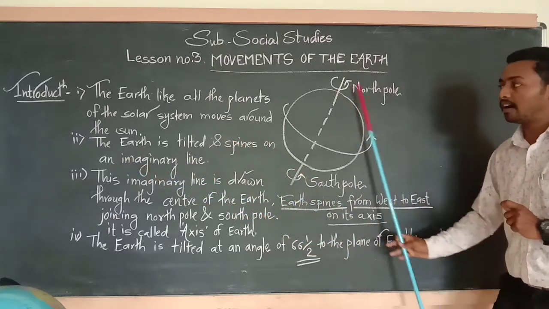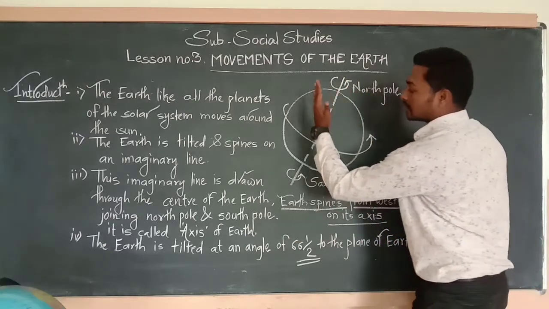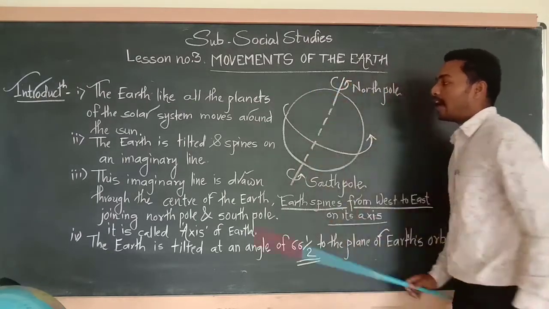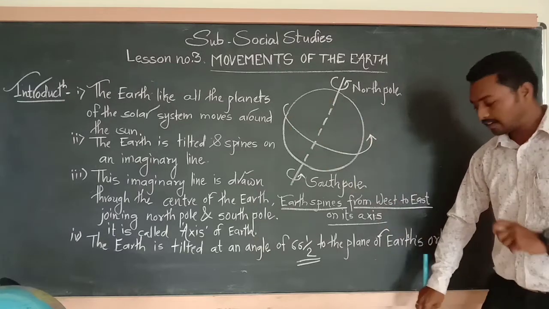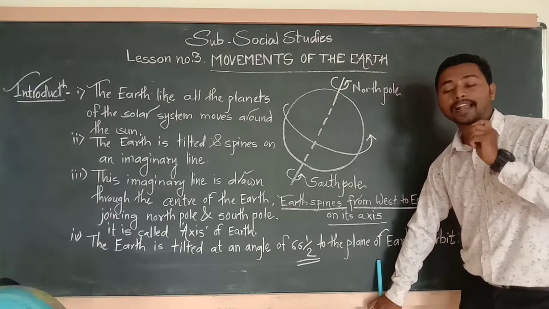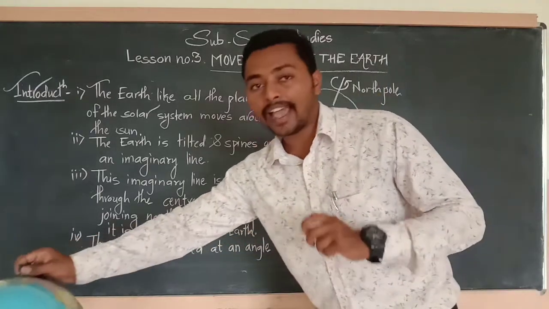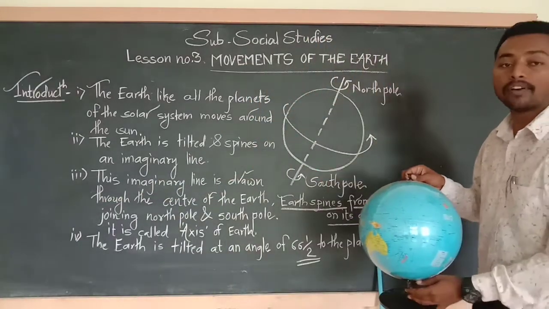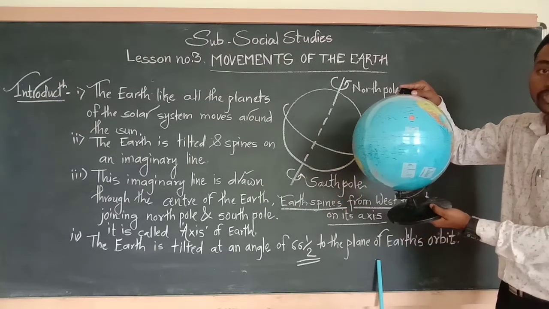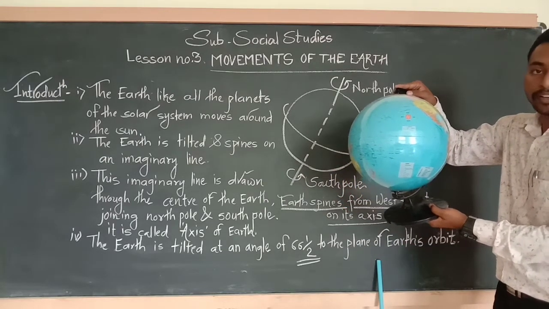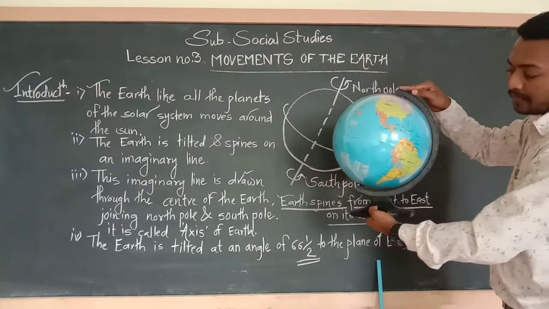Consider this is our earth. This earth is slightly tilted and spins on an imaginary line. I would like to show you practically the imaginary line as well as the tilted structure of our earth. This is our straight earth. Our earth is slightly tilted.